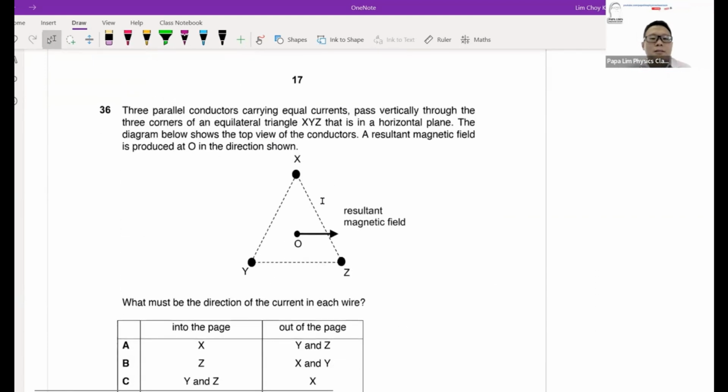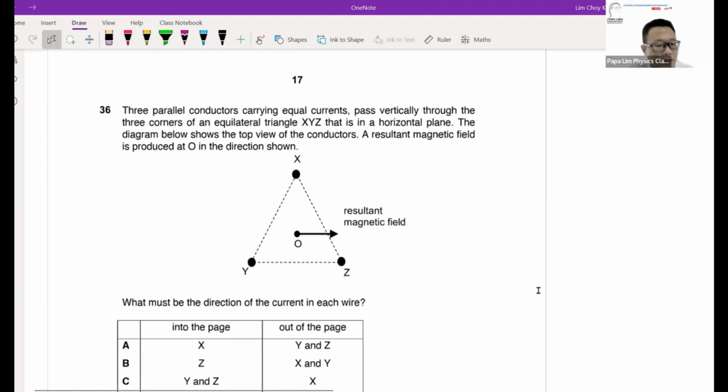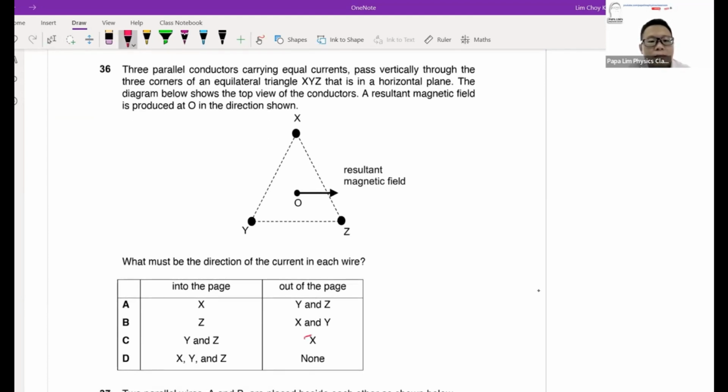Question 36 is our Maxwell right-hand rule, looking at a combination of forces. If I'm looking at option C, let's say I'm looking at X now. X is out of the paper. If you look at the Maxwell right-hand grip rule, you'll find that X is gripping clockwise, out of the paper, clockwise. So which means the magnetic field line at X will be pointing to the right side. So this will be the field line for X.